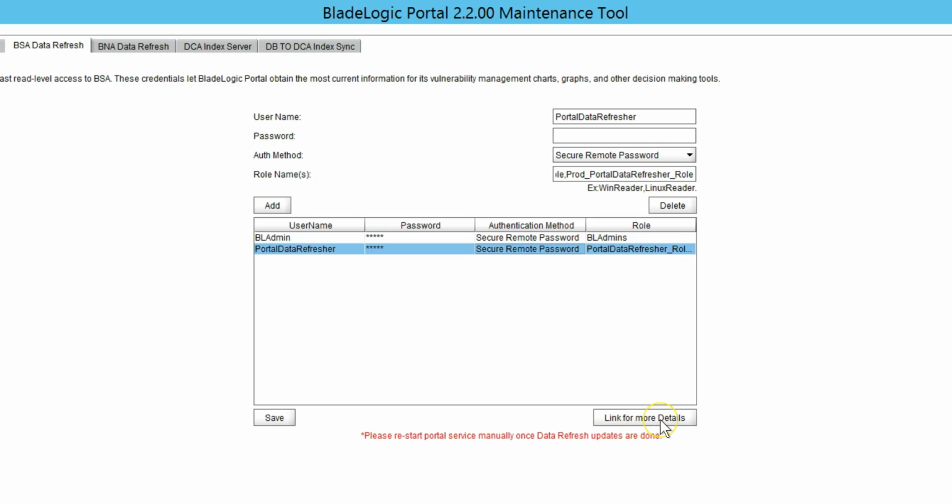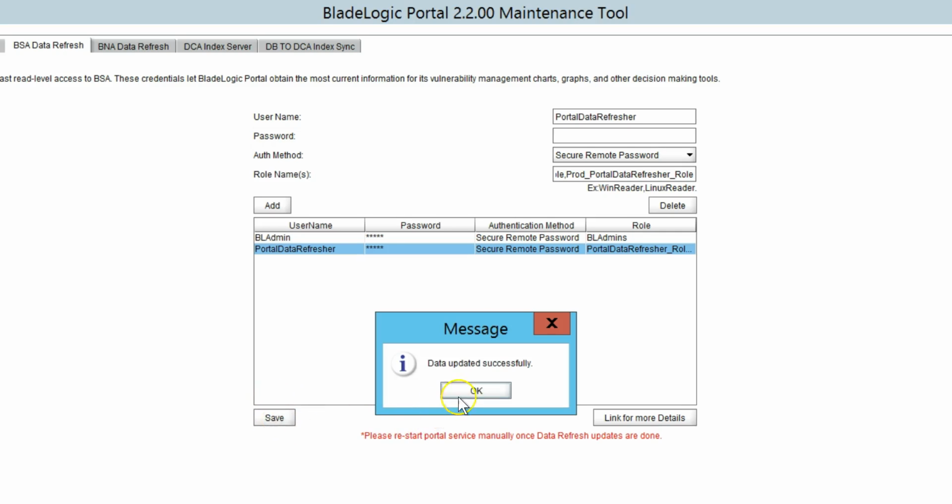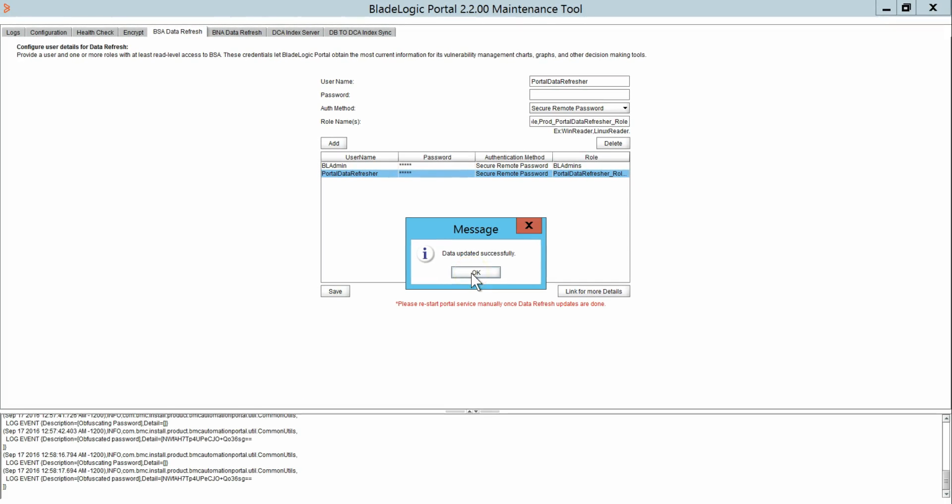There is a link available here which lists the minimum permissions required for the portal data refresh user. These users have just been added into the maintenance tool. Unless these users are added into the BMC config JSON, these users won't have access to fetch the latest information from the BSA. In order to do that, we need to click on save. This says data updated successfully.